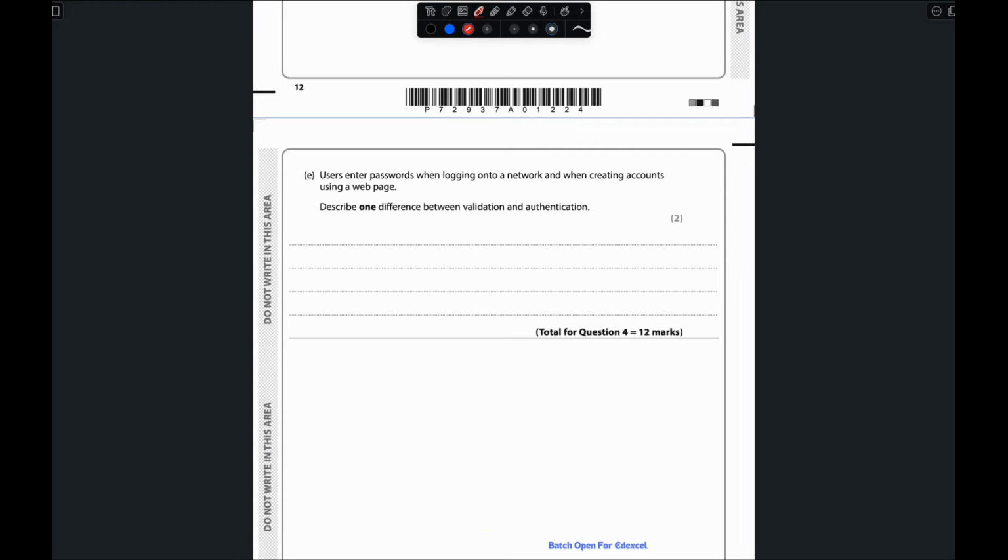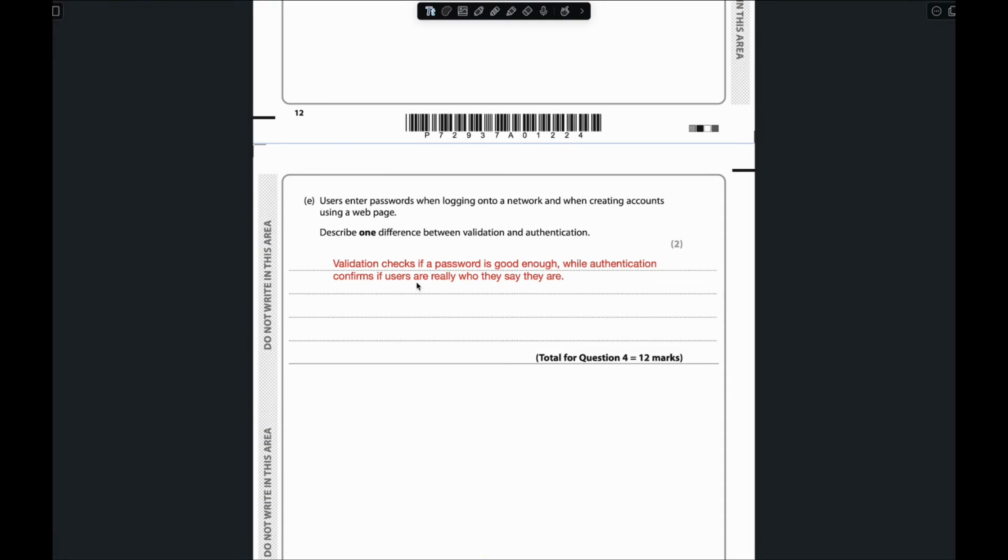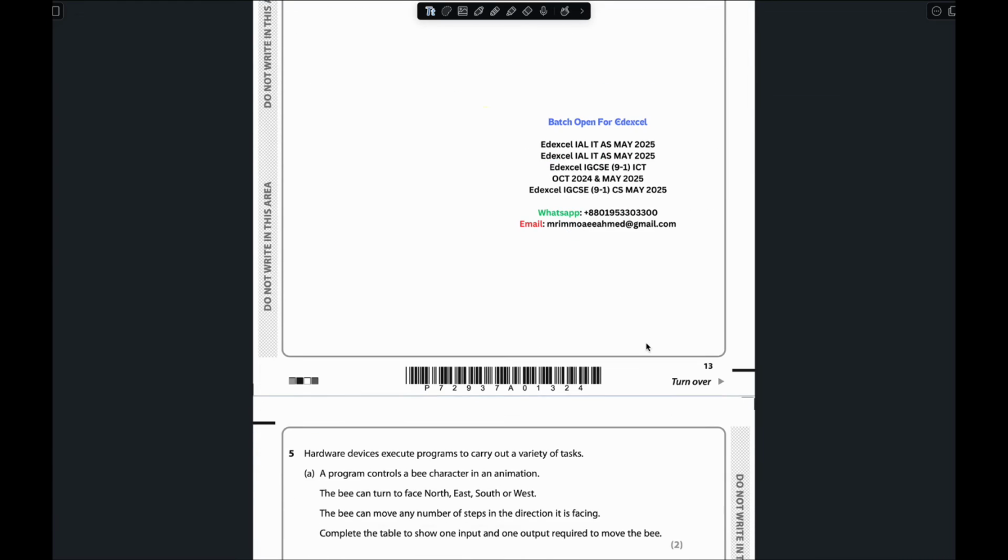So the answer for this question will be: validation checks if a password is good enough, while authentication confirms if users are really who they say they are, right? So this is the end of question number 4. Now we will move to question number 5.